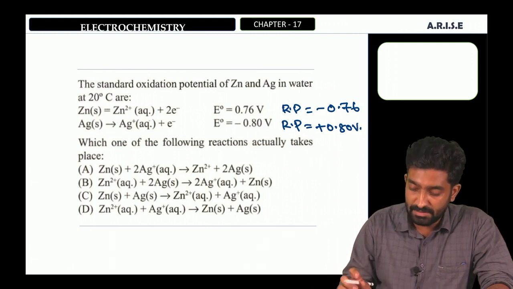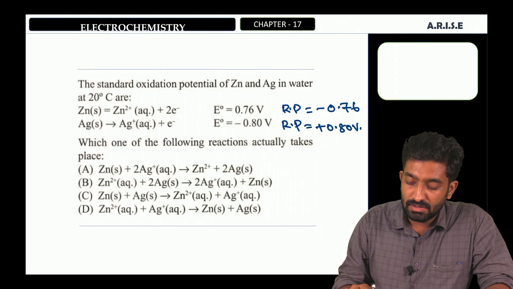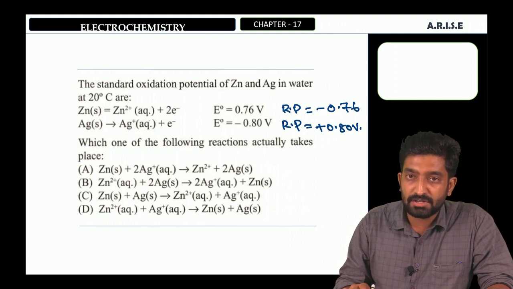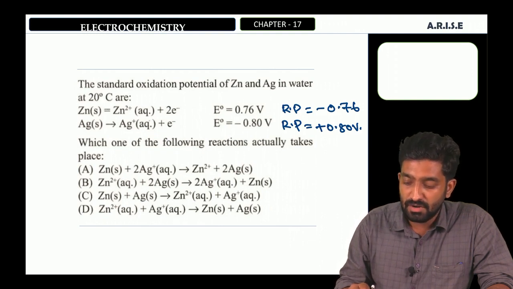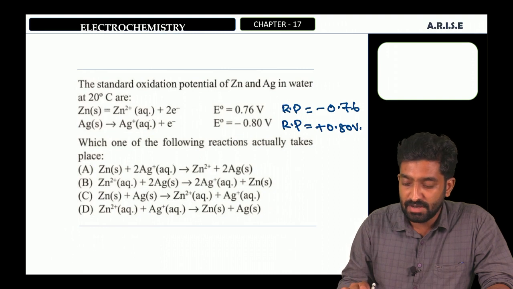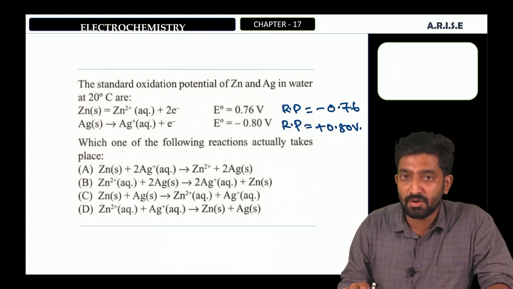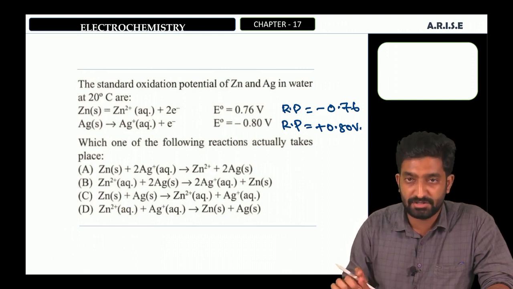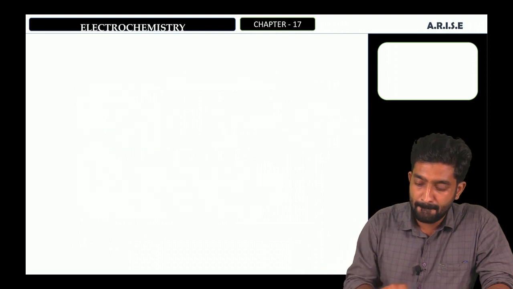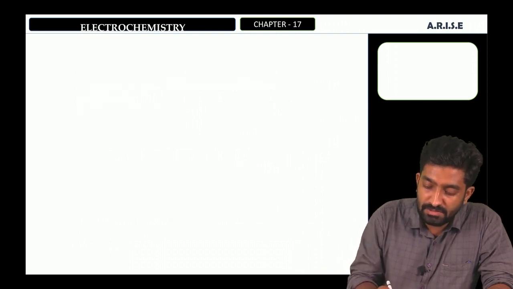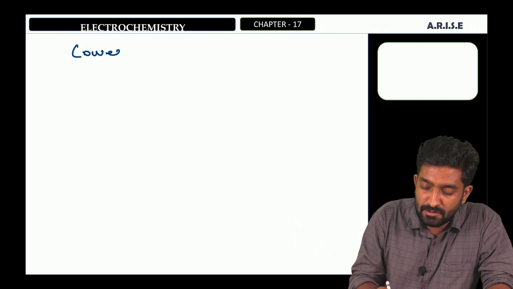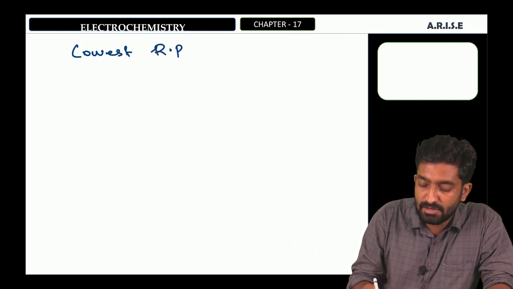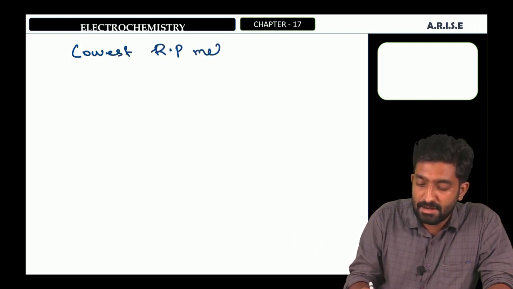Okay. Then the least reduction potential metal will undergo oxidation and the highest reduction potential metal will undergo reduction. Clear?